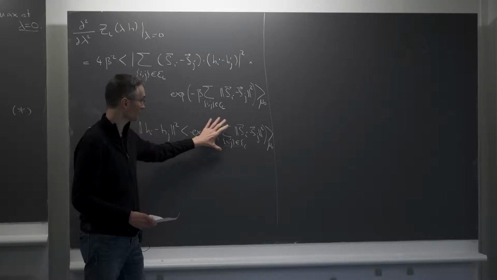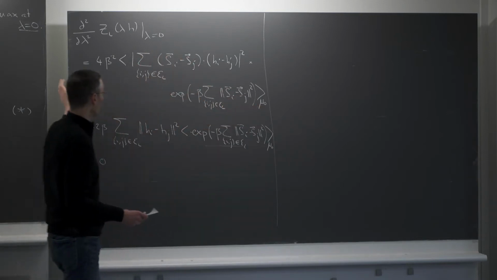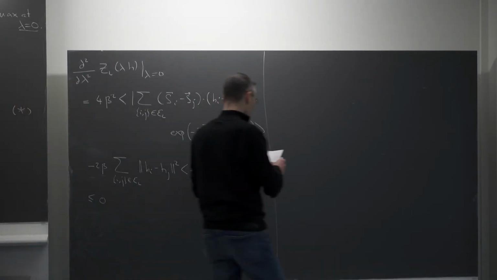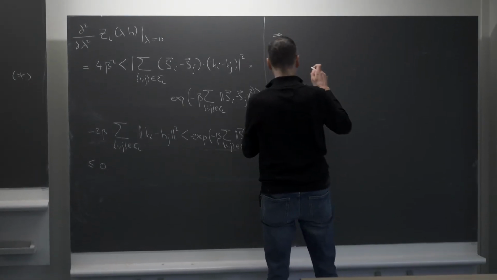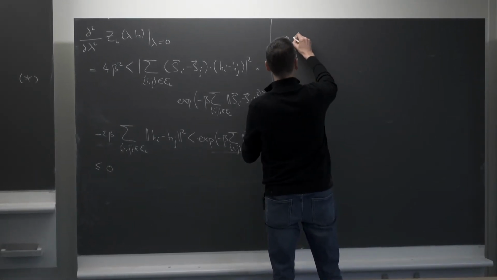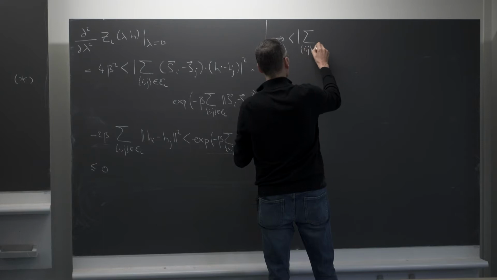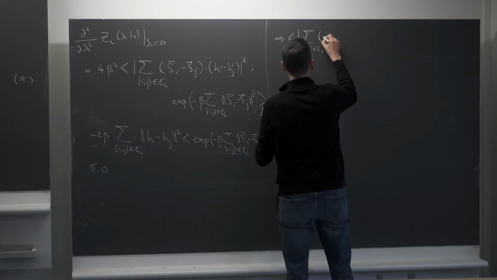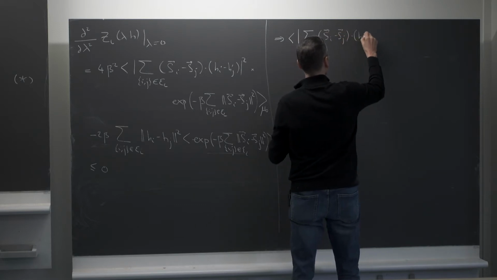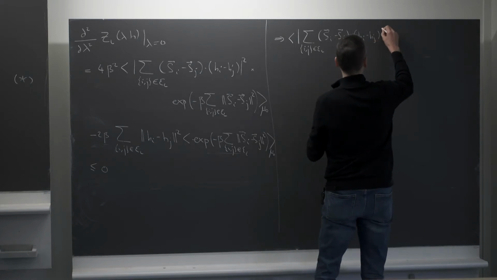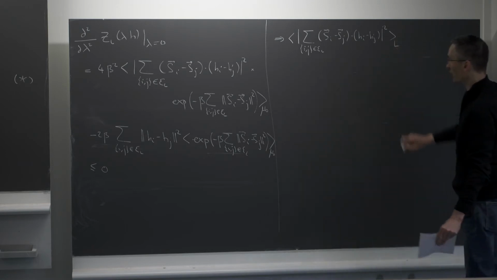So when we divide by this partition function on both sides, I'm creating here an expectation with respect to the Gibbs measure mu L. So that's what you get. If you do that, you arrive finally to the following inequality, which is that the expected value of the modulus of the sum over all ij edges in the torus of Si minus Sj scalar product Hi minus Hj modulus square. Now we take the expected value with respect to the Gibbs measure mu L.